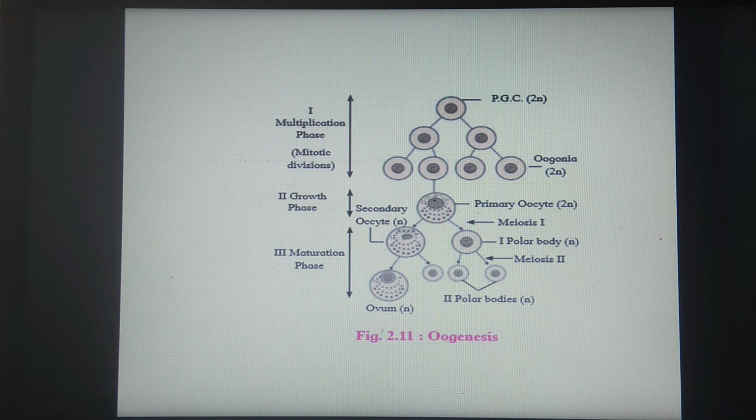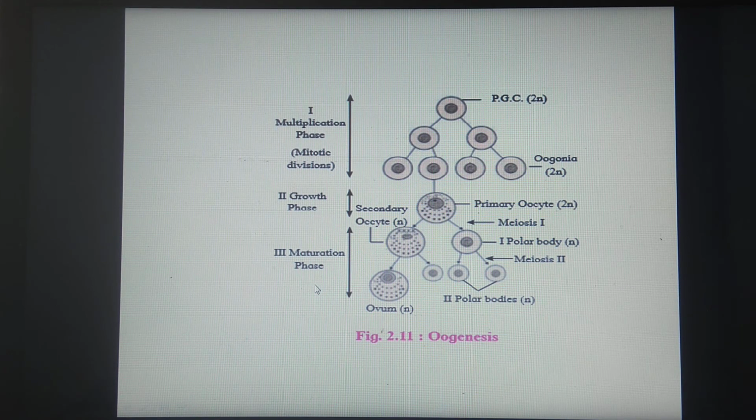Spermatogenesis takes place in the seminiferous tubules of the testes. Where does oogenesis take place? It takes place inside the ovary. We have seen the TS of the ovary just now. So inside this ovary, the process of oogenesis takes place. Like spermatogenesis, the process of oogenesis also consists of 3 phases. The first one is called the multiplication phase. You can see here, this is the multiplication phase. The second one is called the growth phase, and the third one is called the maturation phase.